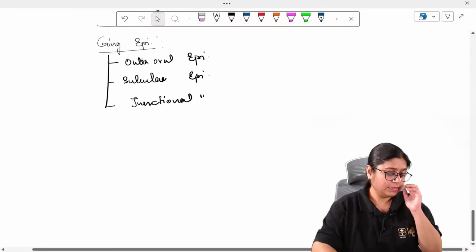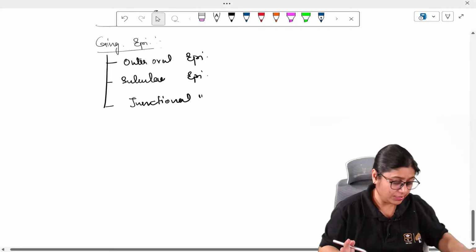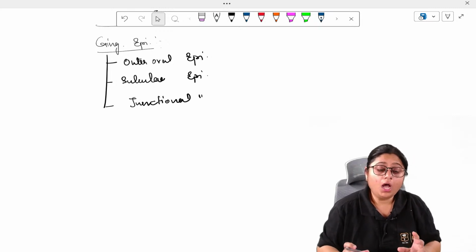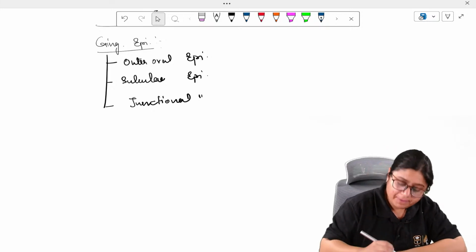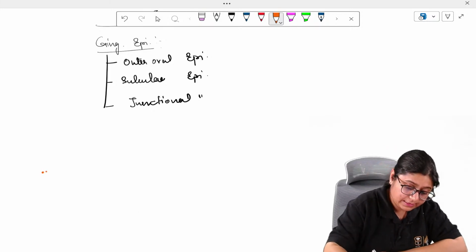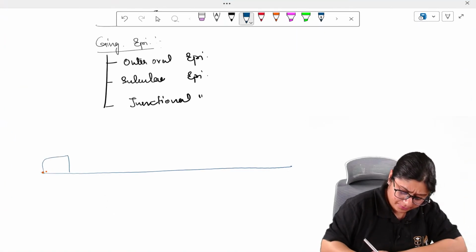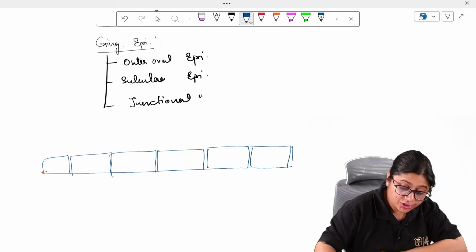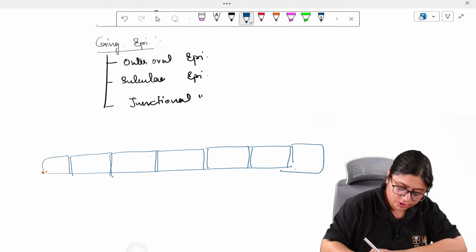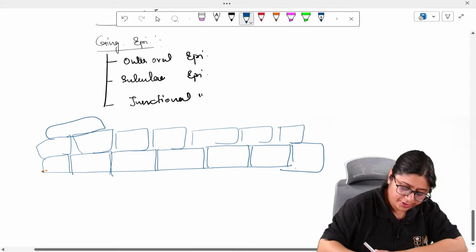Now, first later we will be studying about the outer oral epithelium and later about the sulcular and junctional epithelium. These epithelia are made up of different cells. The structure of epithelium basically is like this. It is a stratified structure. There are cells which are arranged in strata, means they are arranged in layers, right? They are arranged in different layers, and these layers are made up of different cells.